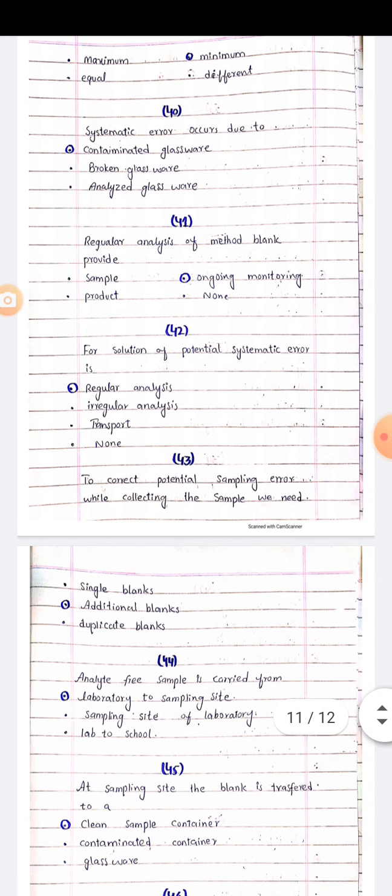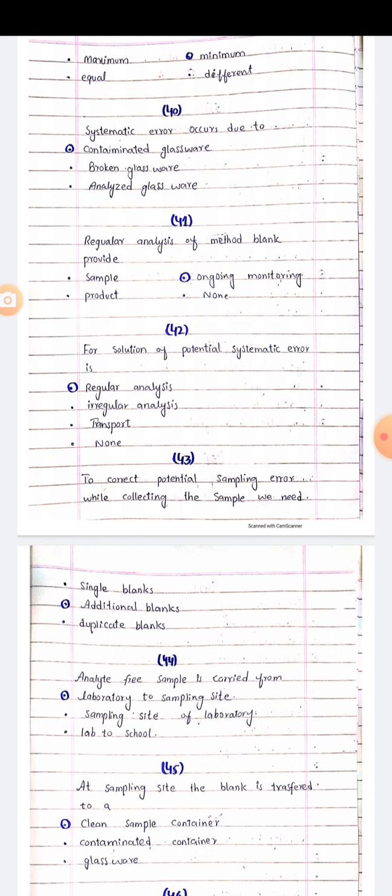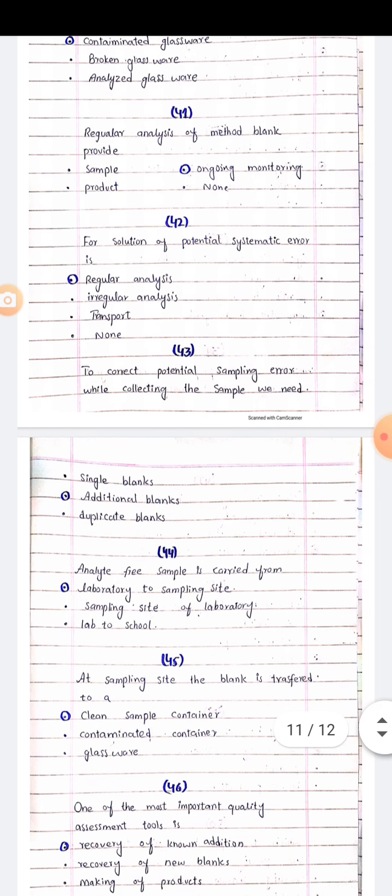MCQs number 40. Systematic error occurs due to contaminated glassware, broken glassware, analyzed glassware. Right option is contaminated glassware. MCQs number 41. Regular analysis of method blank provide sample, product, ongoing monitoring, none of these. Right option is ongoing monitoring. MCQs number 42. For solution of potential systematic error is regular analysis, irregular analysis, transport, none of these. The right option is regular analysis.